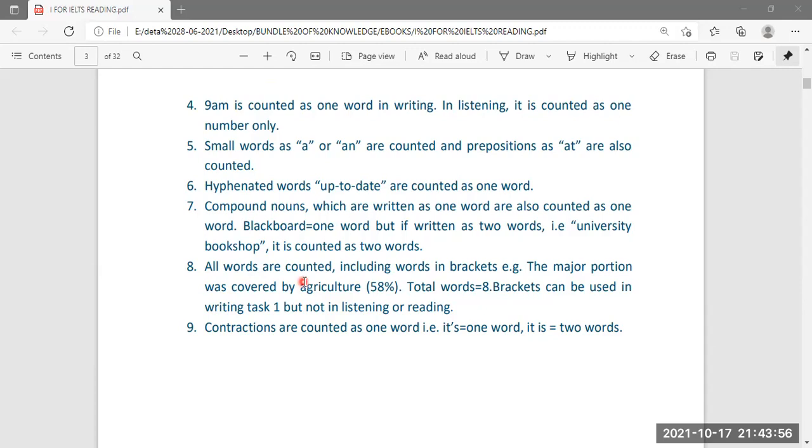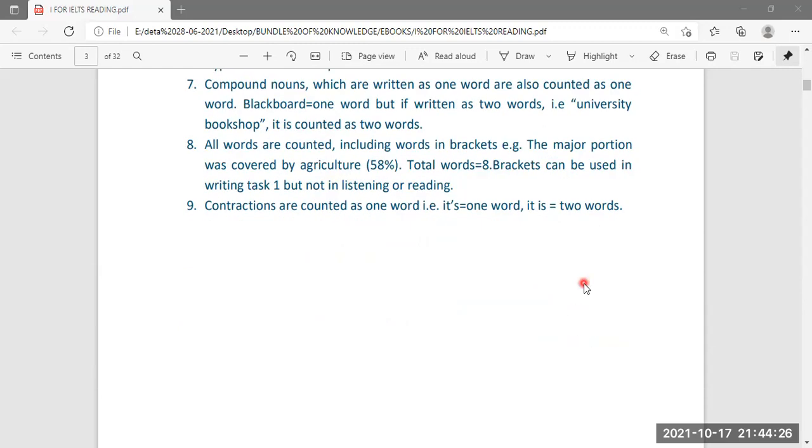All words are counted, including words in brackets. For example, the major portion was covered by agriculture, bracket 58%. Now this bracket will also be counted. This is especially very important in academic writing test where you have to write a report. Contractions are counted as one word. It will be one word as it is a contraction, but this will be counted as two words.